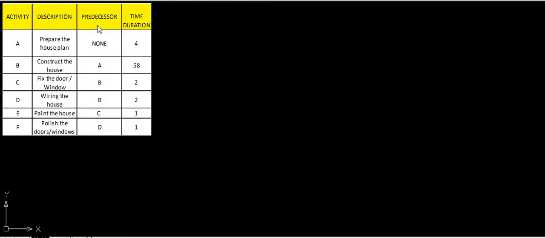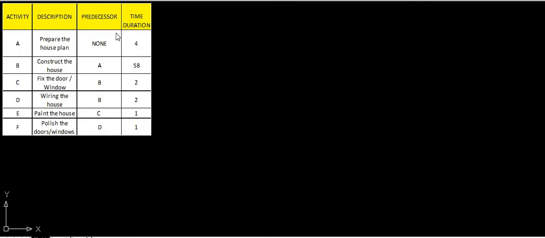What is a predecessor? A predecessor is the previous activity. First, that activity is to be completed in order to execute the current activity.